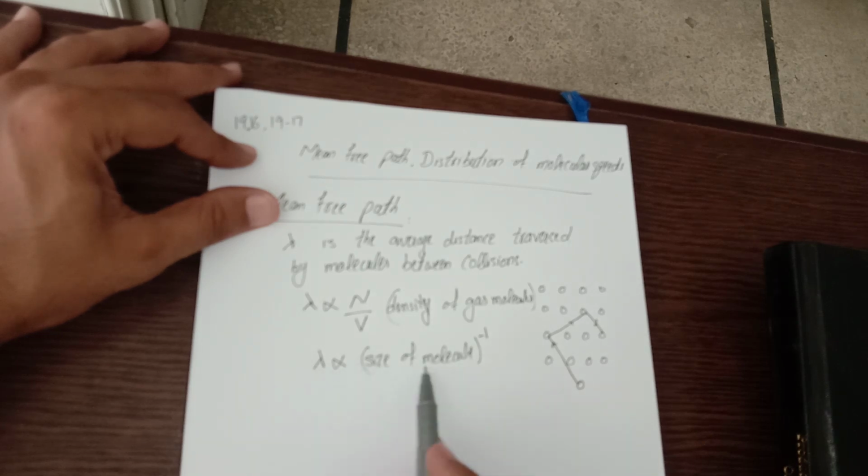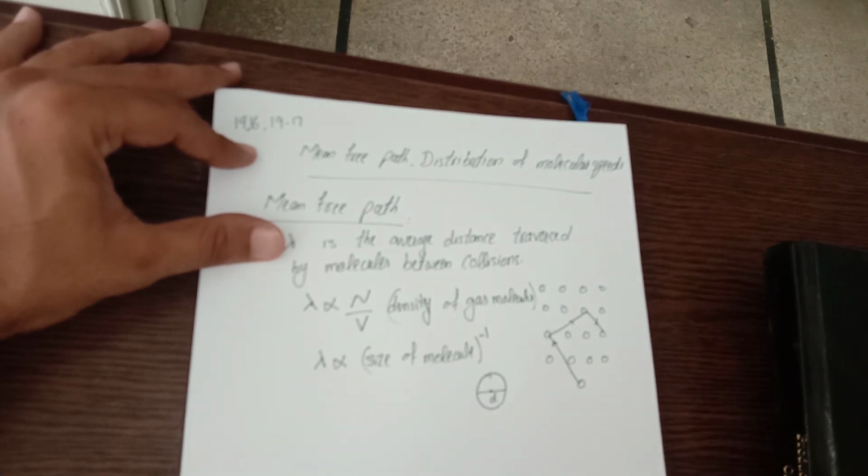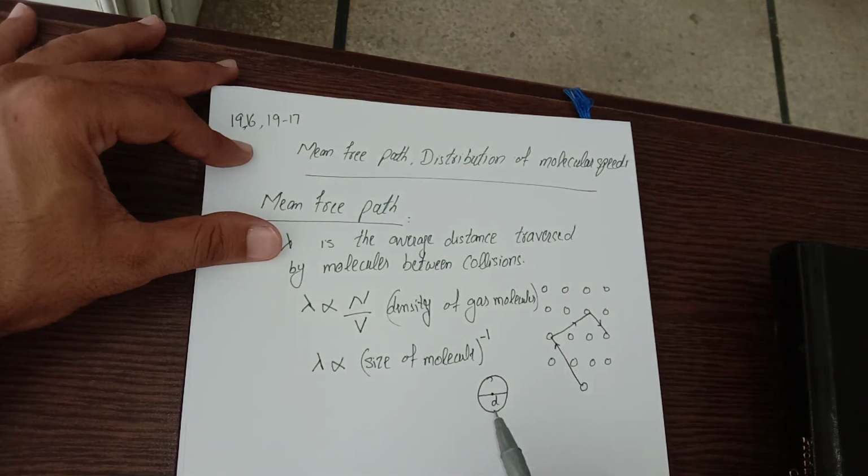Let's say this is a gas molecule having diameter d, then lambda should be inversely proportional to d.